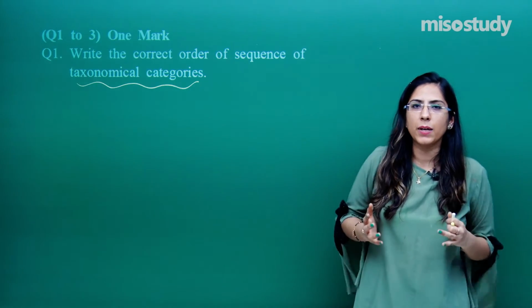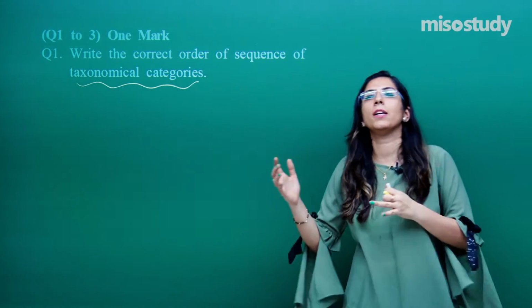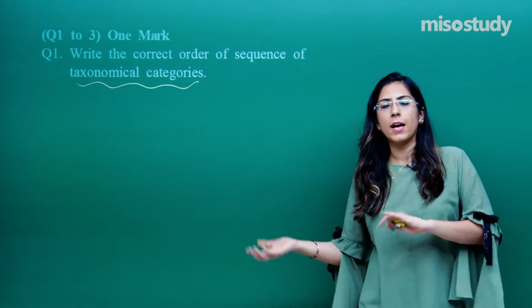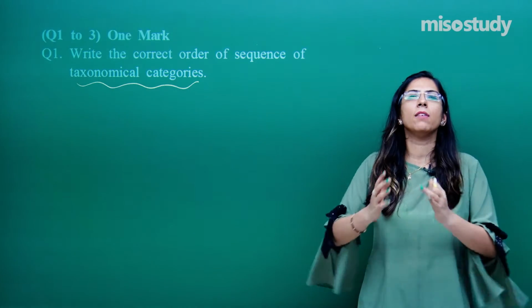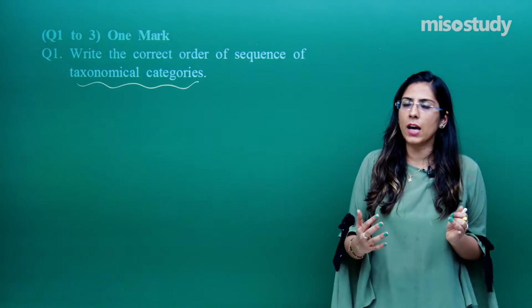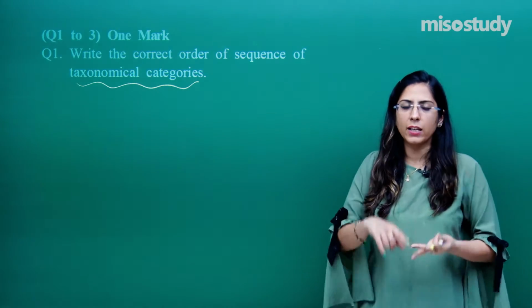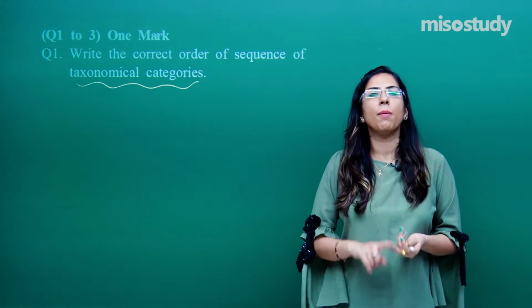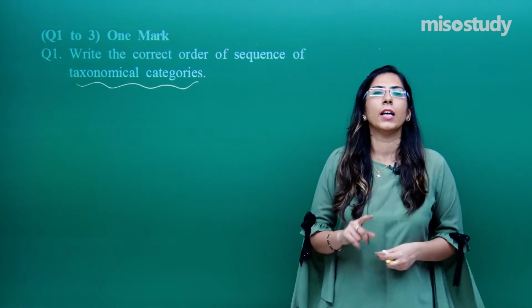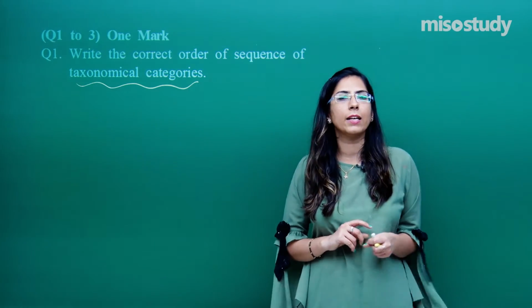We start from a base, whether it belongs to a particular kingdom or to some other kingdom, and later on we keep on dividing into various categories. So there are different categories for that. Species is a category, genus is a category, family is a category, class is a category, order, kingdom, and so on. All of these are categories.